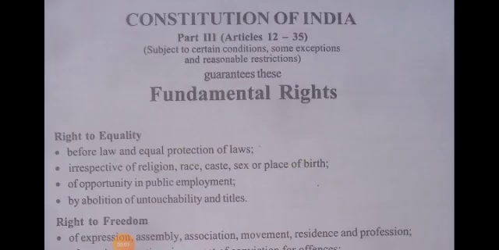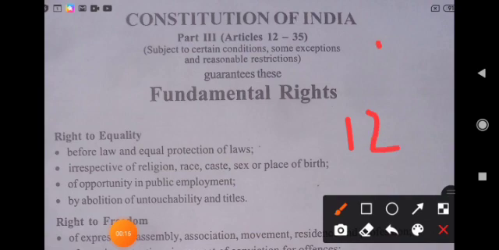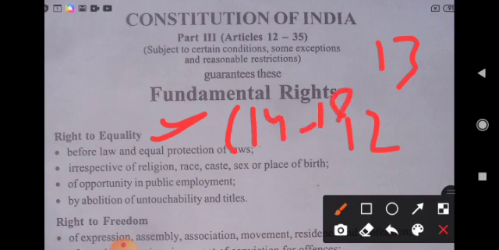Today in this video we are going to discuss the fundamental rights which are mentioned in Part 3 of our constitution, that is from Article 12 to 35. Basically, Article 12 is the definition, then Article 13 is law inconsistent with or in derogation of fundamental rights. Then comes the right to equality. Right to equality is from Article 14 to Article 18.